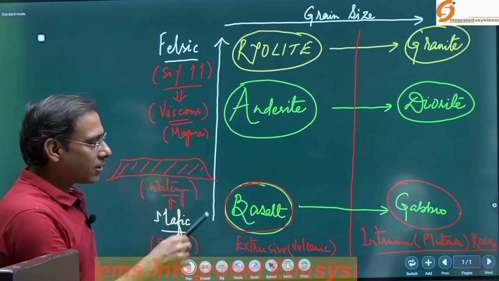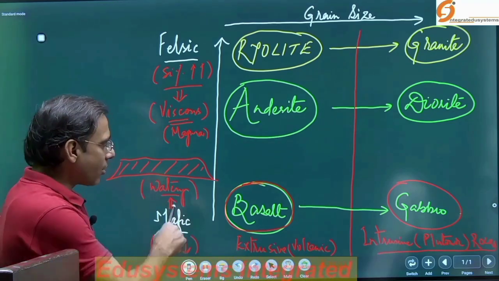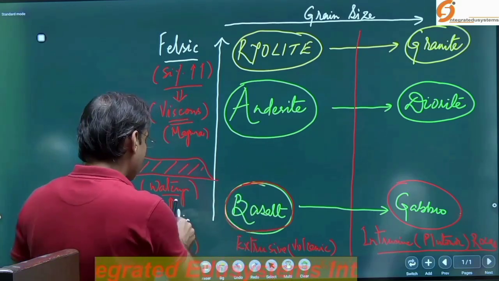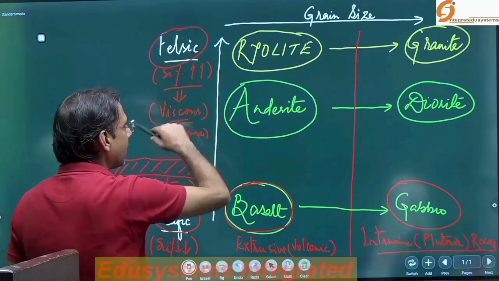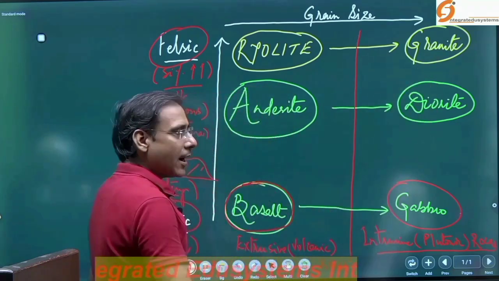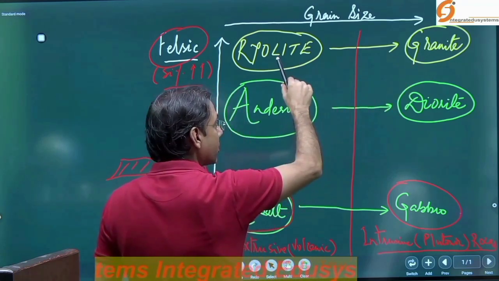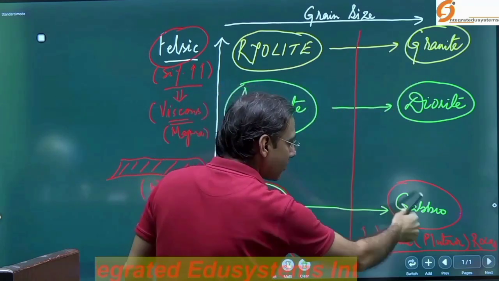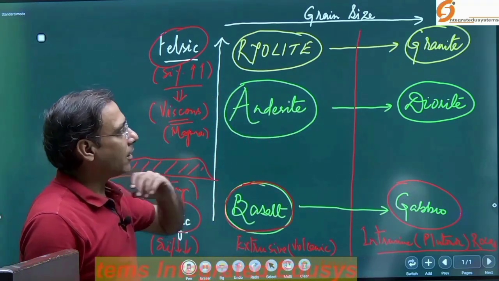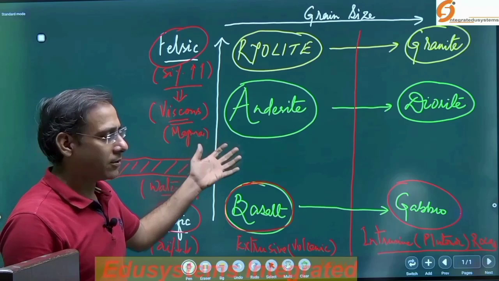So this is a chart through which you get multiple questions in the prelims; many questions will come from here. In this chart I compared the mafic rock and the felsic rock, smaller crystal size rocks and bigger crystal size rocks. I discussed the extrusive and the intrusive, and I explained the equivalent rock of each extrusive rock. So that flow chart will give you multiple ideas, many ideas will develop from it. So must keep this in mind.